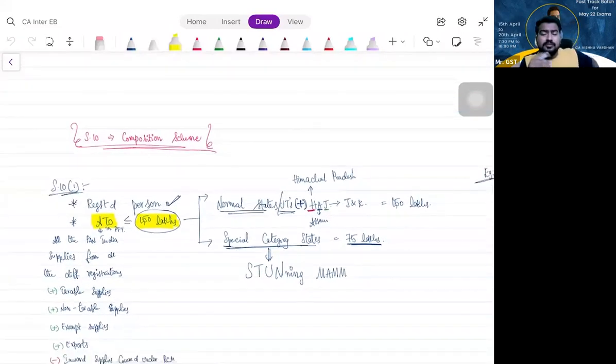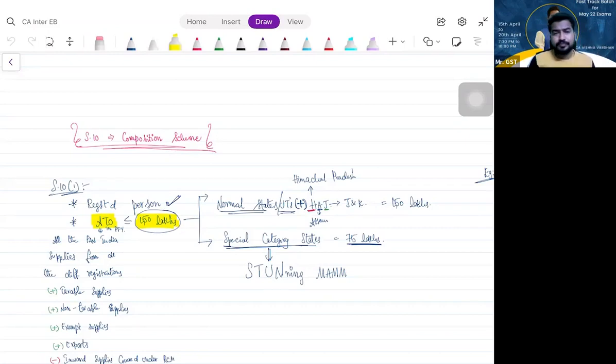So, when am I eligible for composition? If my aggregate turnover in the preceding financial year, listen carefully, that means the last financial year, has not exceeded the threshold limit. What is the threshold limit? For normal states and Hajj, normal states plus Hajj. In special category states, there are 11 states, no. Out of that, only 8 states will come under 75 lakhs. What are the remaining 3 states for which 150 lakhs is applicable?